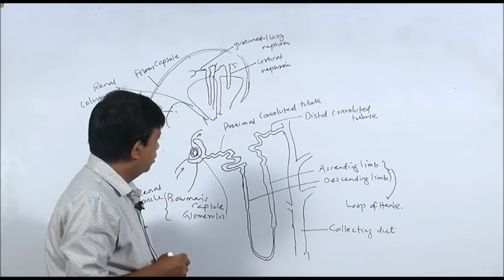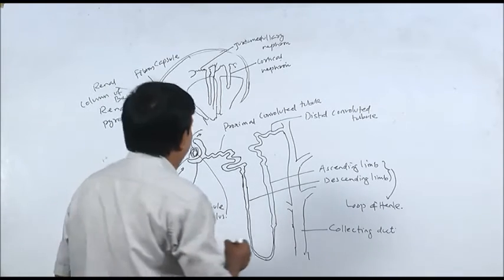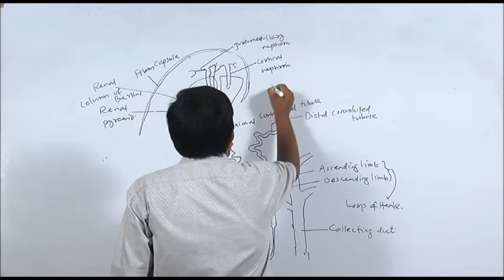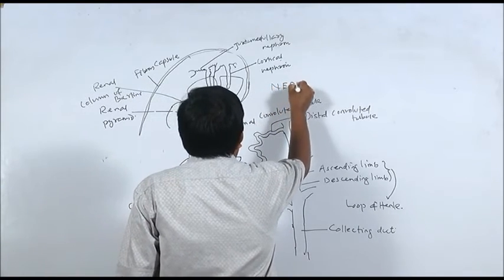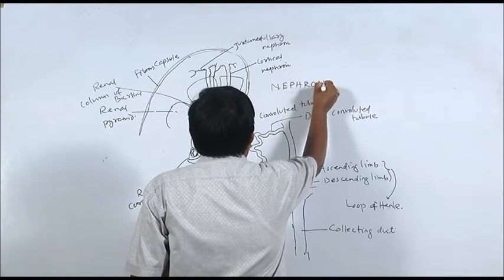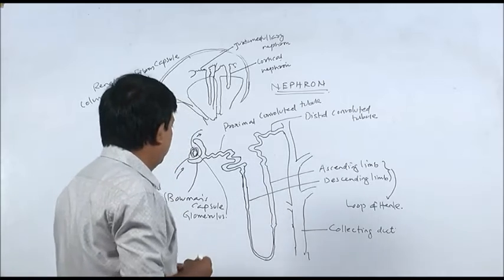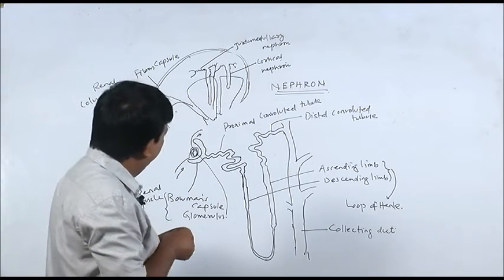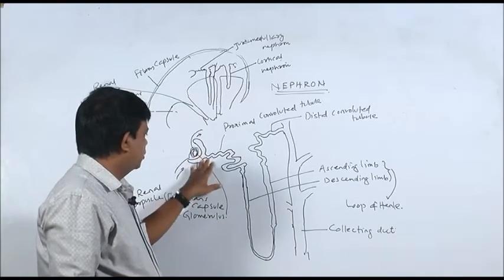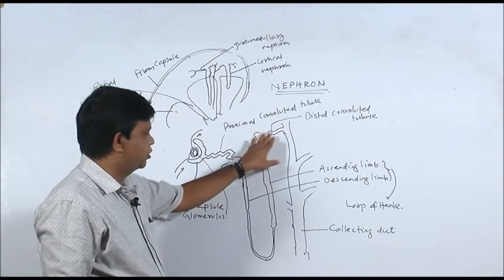So this is the diagram of a nephron, or uriniferous tubule. You can see here it is a tube-like structure.